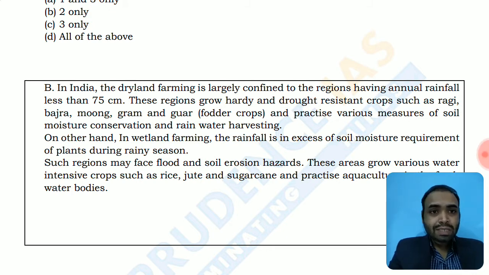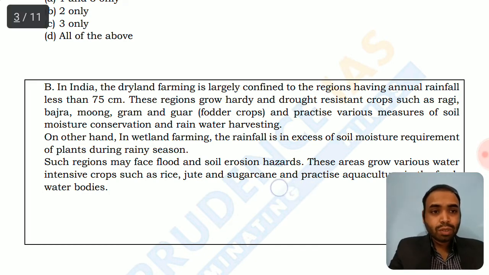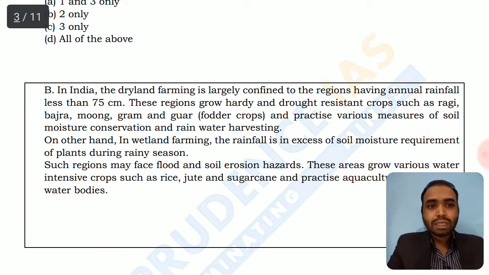So these dry lands obviously follow the practice of conserving soil and rainwater harvesting. On the other hand, in wetland farming, the excessive rainfall is there, and wetland crops like rice and sugarcane and jute are cultivated there. So in wetland farming, the rainfall is in excess of soil moisture requirement of the plant during any region season. Such seasons may face flood, soil erosion. So soil erosion and flood is there because of heavy rainfall in that particular rainfall season.